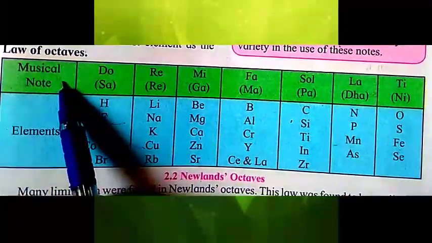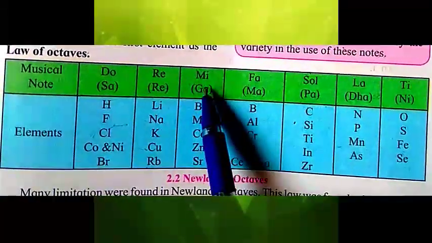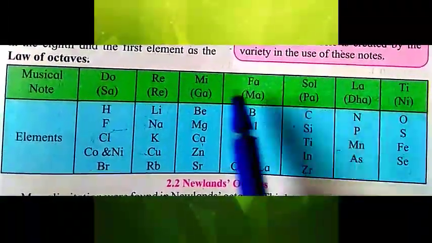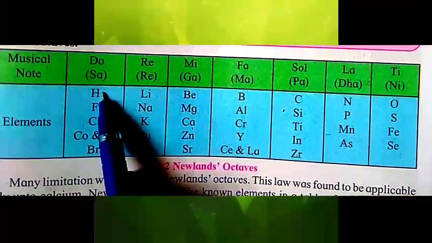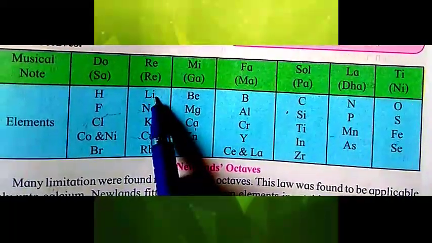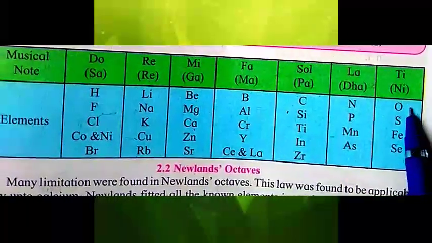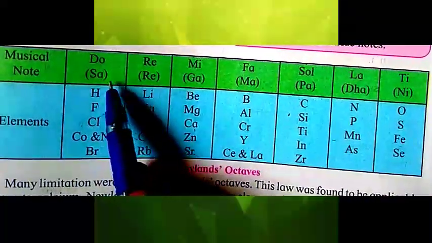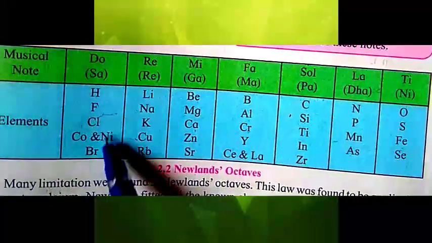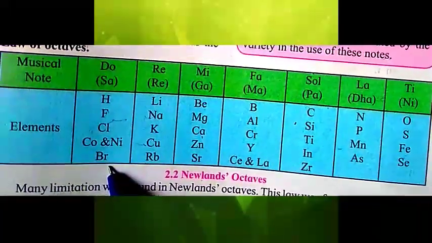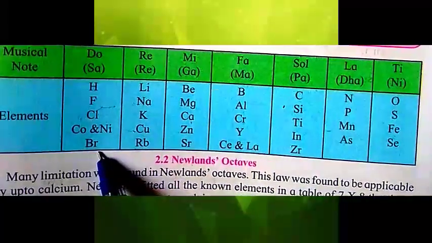These are the musical notes. All of us know sa, re, ga, ma, pa, dha, ni and sa. See here, the first element is hydrogen, second one is lithium, third is beryllium, boron, carbon, nitrogen, oxygen, and eighth is fluorine. Hydrogen, fluorine, chlorine, bromine, these four elements have similar property because this group is the halogen group.